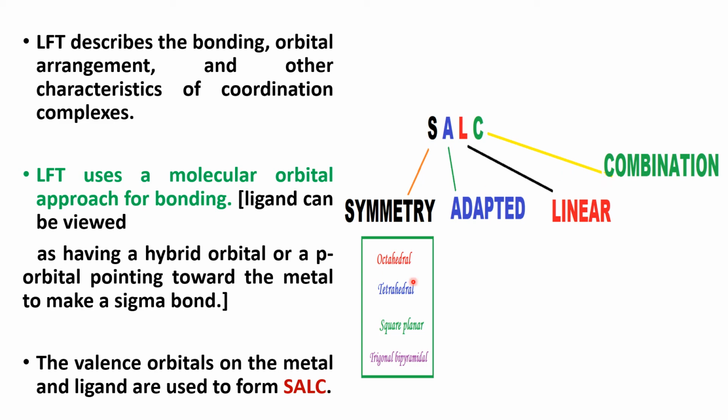Symmetry means octahedral, tetrahedral, square planar, or trigonal bipyramidal, likewise. So the valence orbitals on the metal and the ligand are used to form SALC, that is, symmetry adapted linear combination of orbitals.